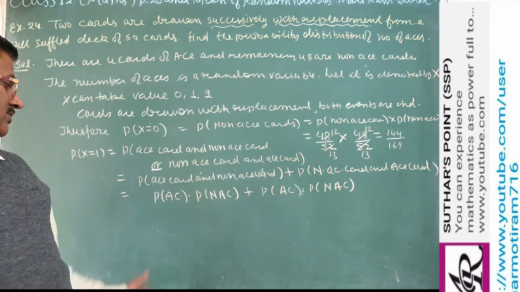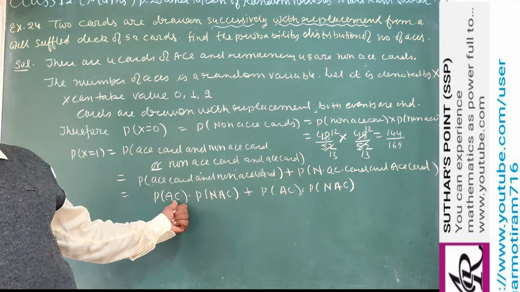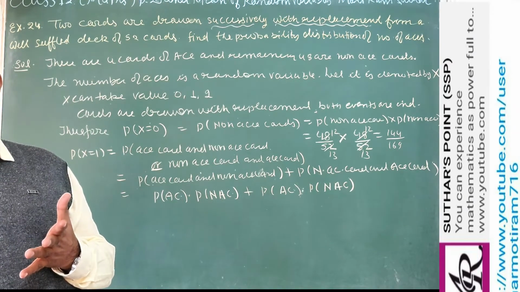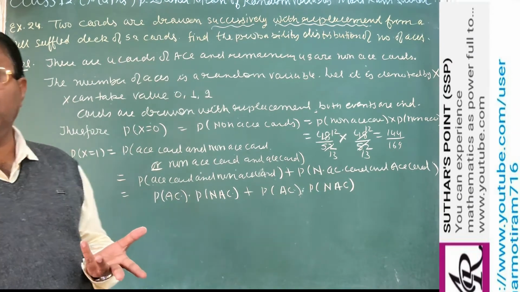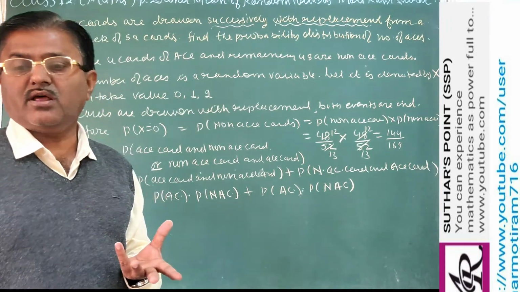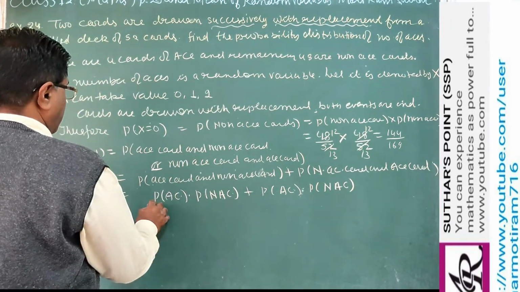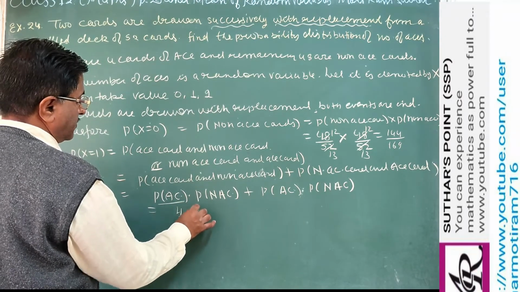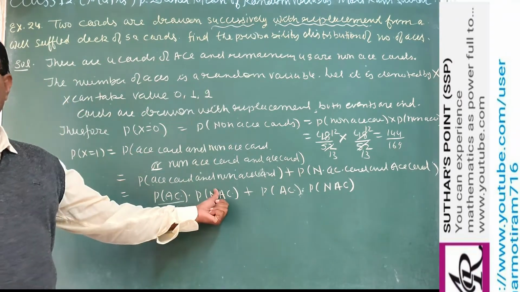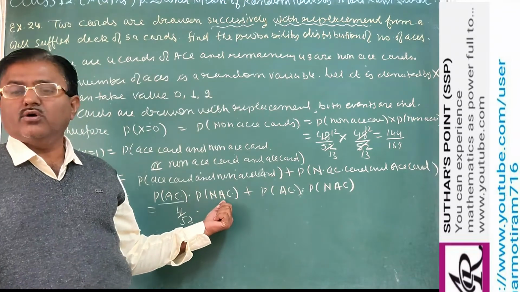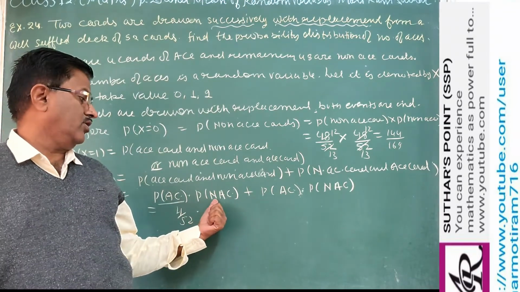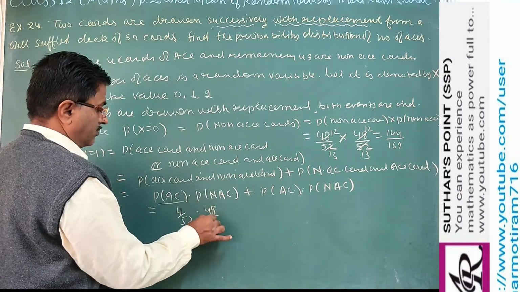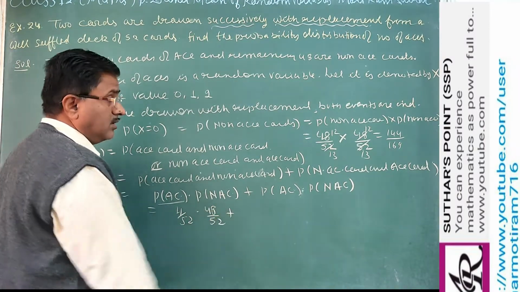So now see probability of getting S card. If we are drawing one card out of 52, then what is the probability of getting an S card? So you know that there are 4 S cards. So probability of getting S card, that is 4 upon 52. Then with replacement, again we replace that card, total is 52. So non-S card, that we already see, 48 upon 52.